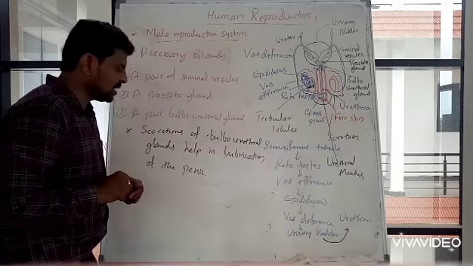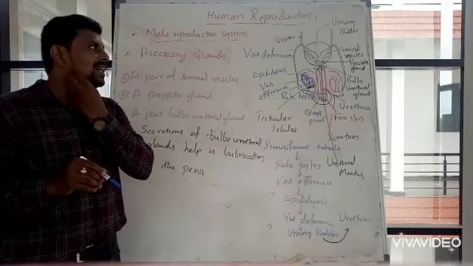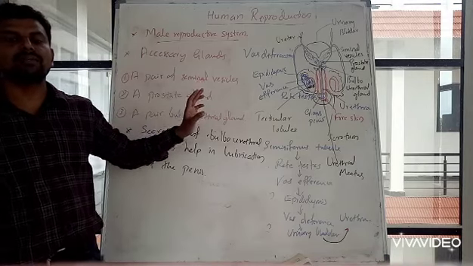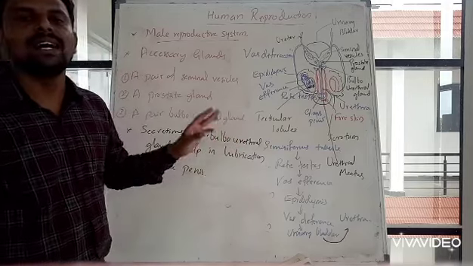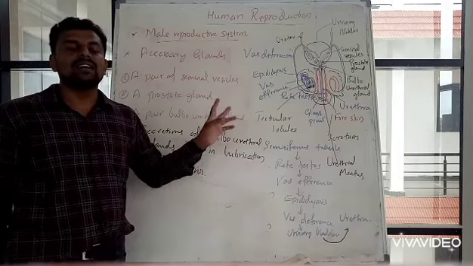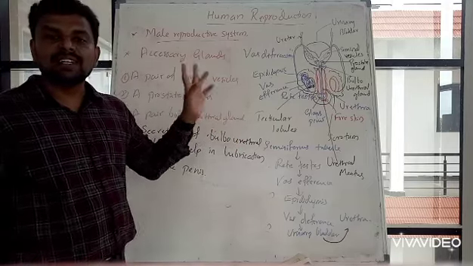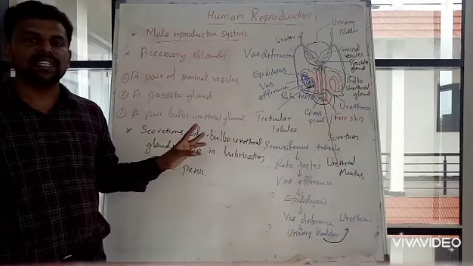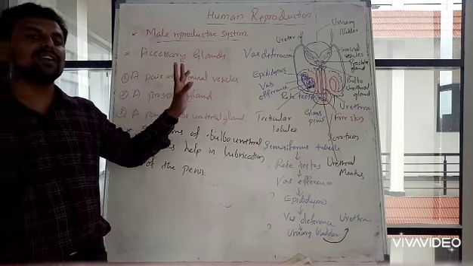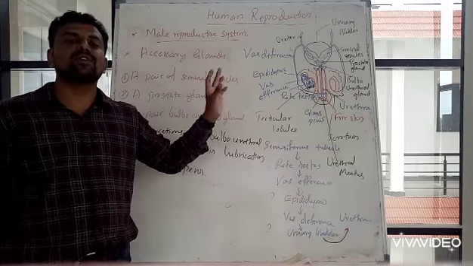So these are the main parts of the male reproductive system. The male reproductive system contains a pair of testes, accessory ducts and glands, and the external genitalia. The main region where sperms are produced is the testis.